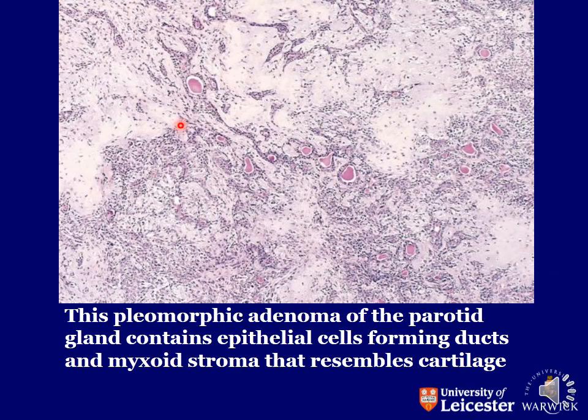And this is another picture, my dear students, shown to you of a benign tumor of the salivary gland, that is pleomorphic adenoma, that arises from the parotid gland, and it contains epithelial cells forming ducts and myxoid stroma that resemble the cartilage. That's why it's named as pleomorphic adenoma, but it is a benign tumor.